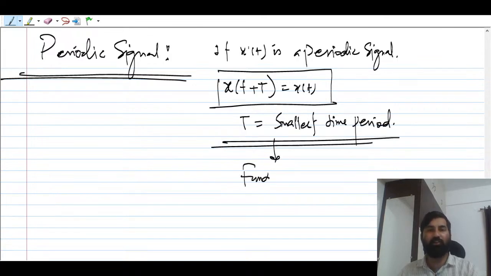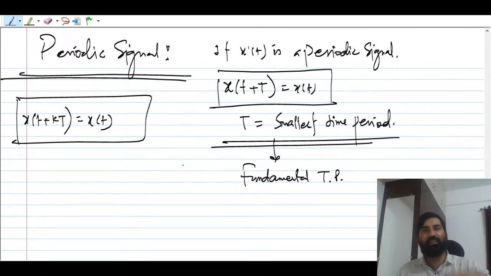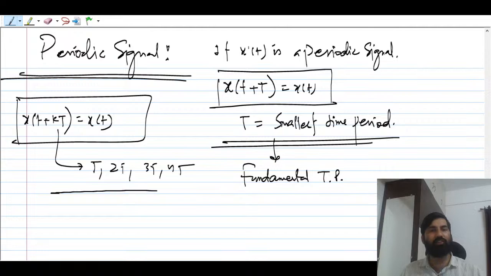You can also say that x(t plus k times capital T) will be equal to x(t) only. This will give you T, 2T, 3T, 4T and so on, where k is just an integer.